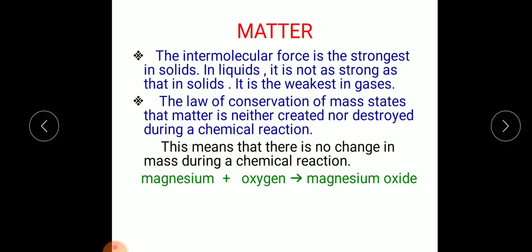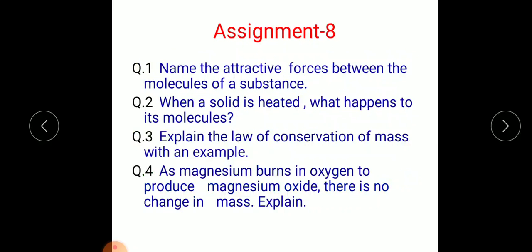Say, for example, magnesium plus oxygen gives you magnesium oxide. Now, when you take the weight of this magnesium and oxygen before the reaction, and the weight of the magnesium oxide after the reaction, you'll find that the masses of the reactants and products remain the same. This means that the law of conservation of mass holds there.